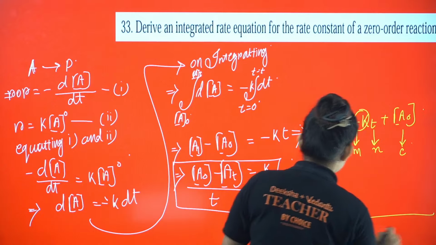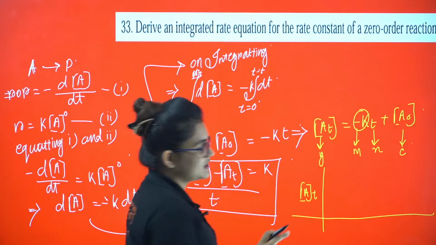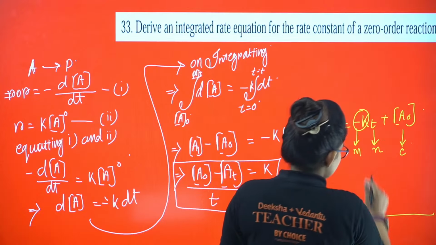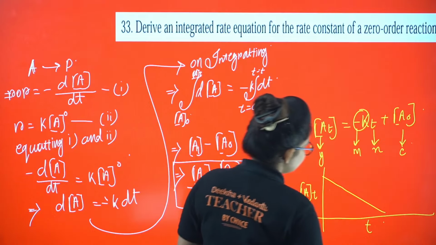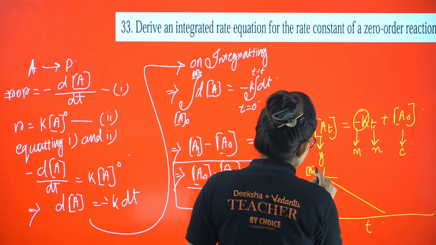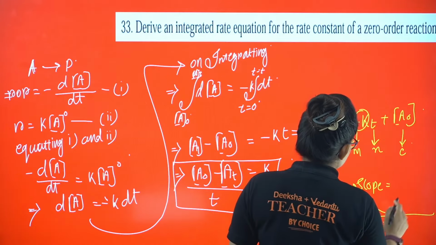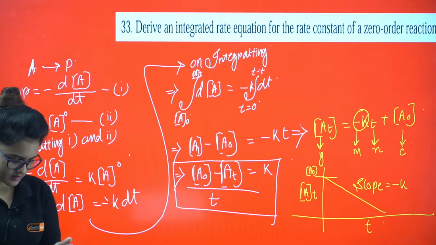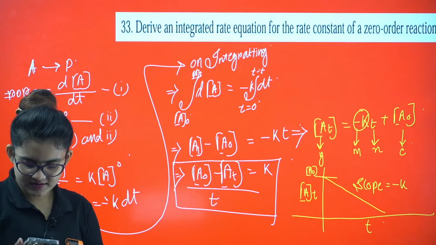If you want to plot the graph, At versus T is very important, my dear. It will give you a straight line with an intercept of A0, and the slope will be minus k. I guess this is clear to you. Please let me know.